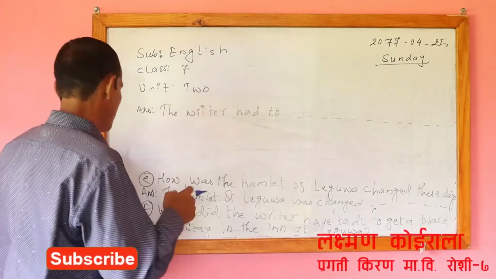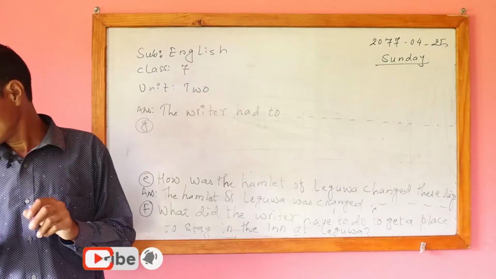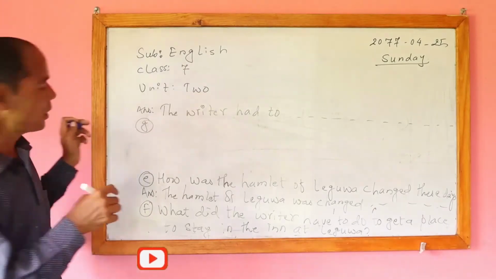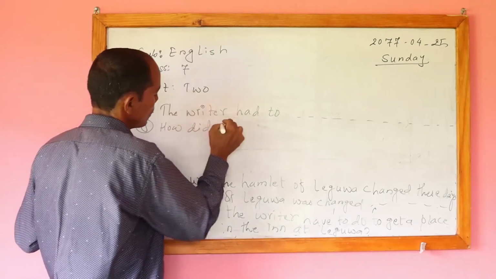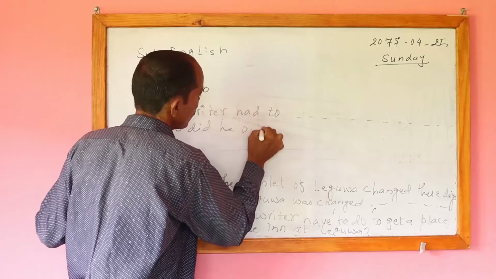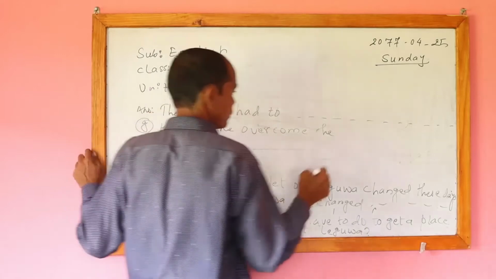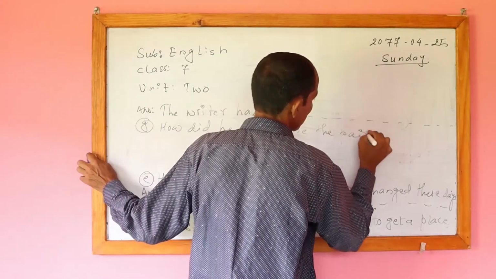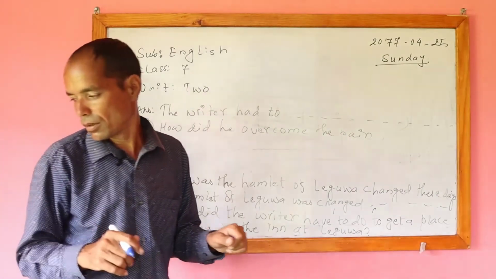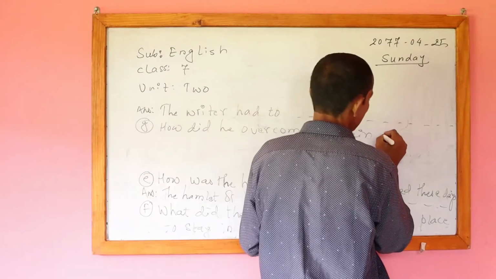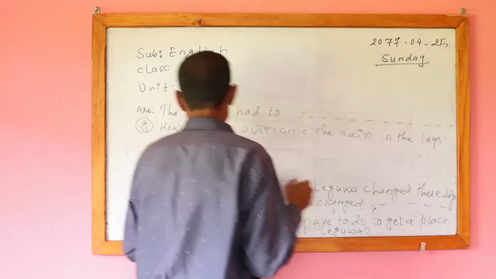In G number the question is like this: how did he overcome the pain in the legs the next morning? In the legs the next morning.